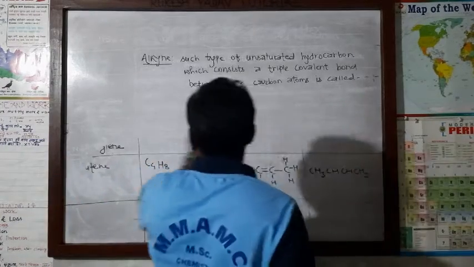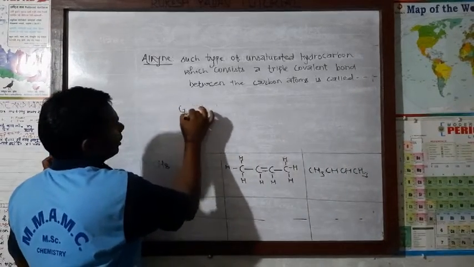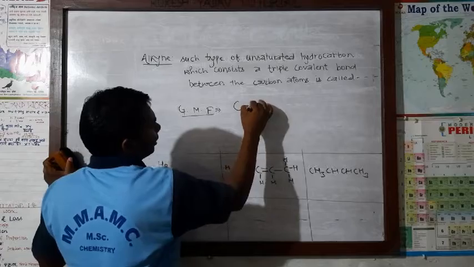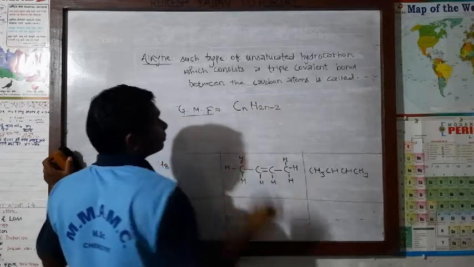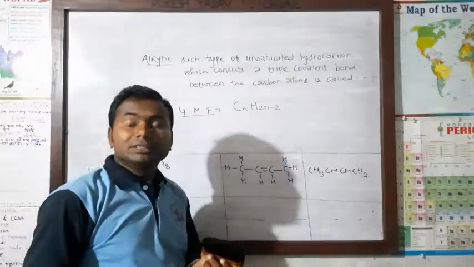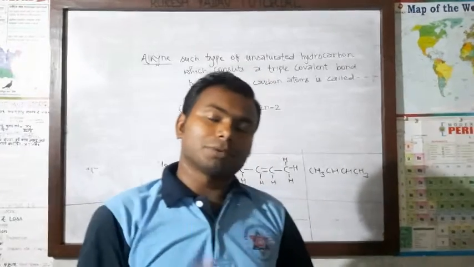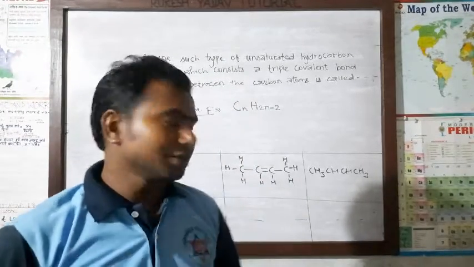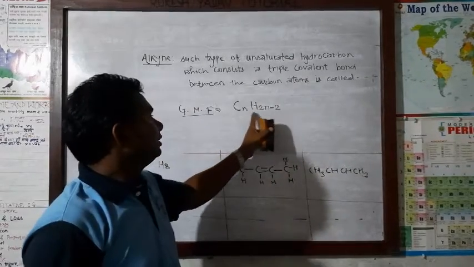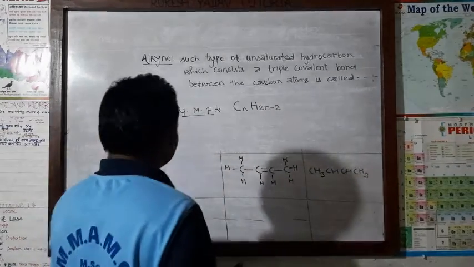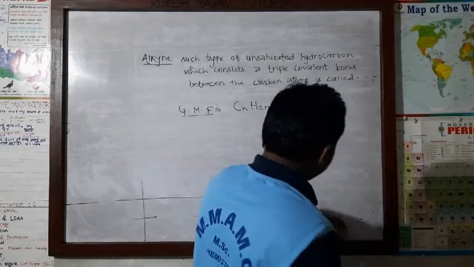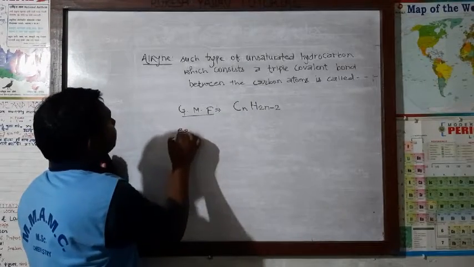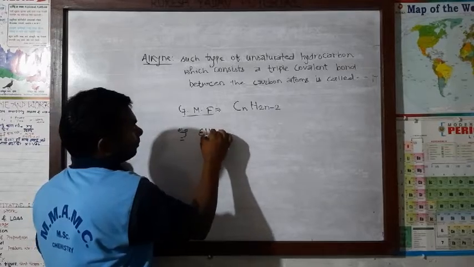Now, about the general molecular formula of alkyne. What will be? CnH2n minus 2. In case of alkane, what have we written? CnH2n plus 2. After that, removing the two hydrogen atoms, CnH2n. And at last, here in case of alkyne, CnH2n minus 2. Moving towards other matter of alkyne. Some examples, let's write. Some examples of alkyne: ethyne.